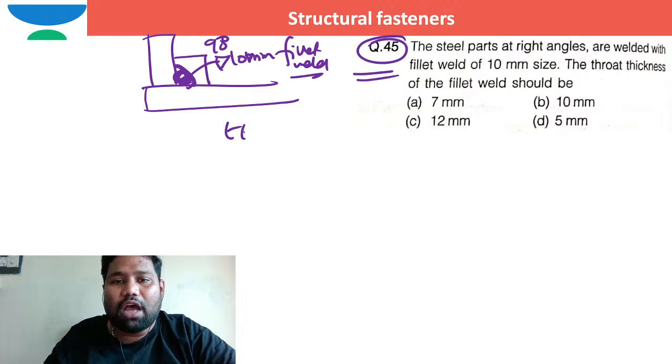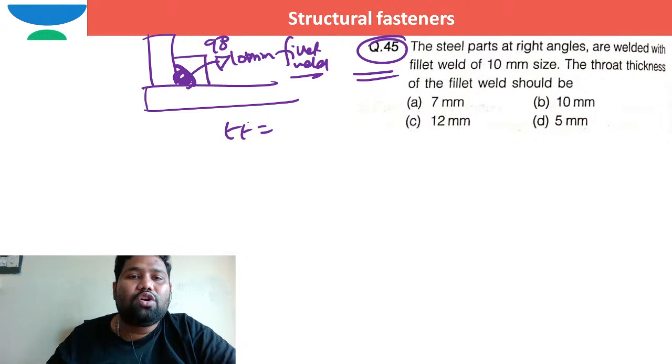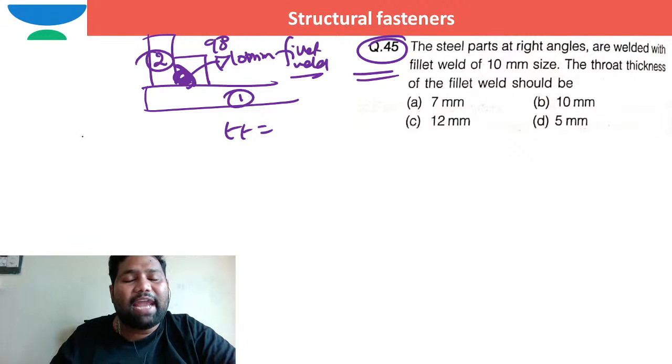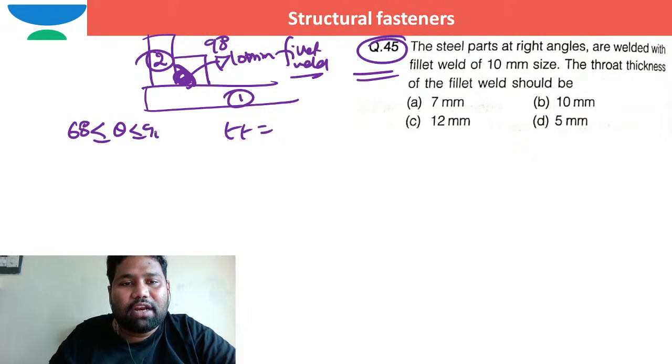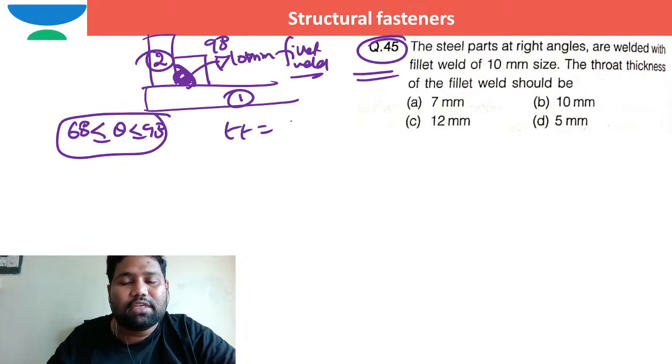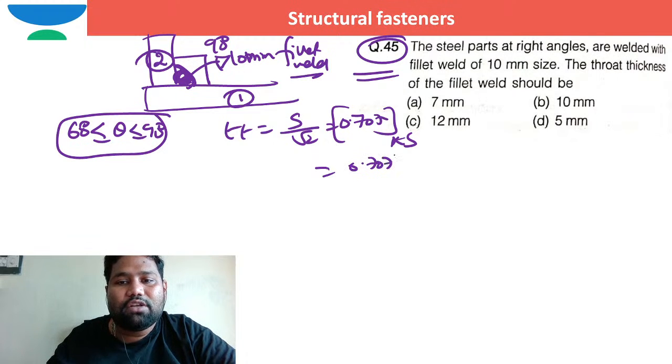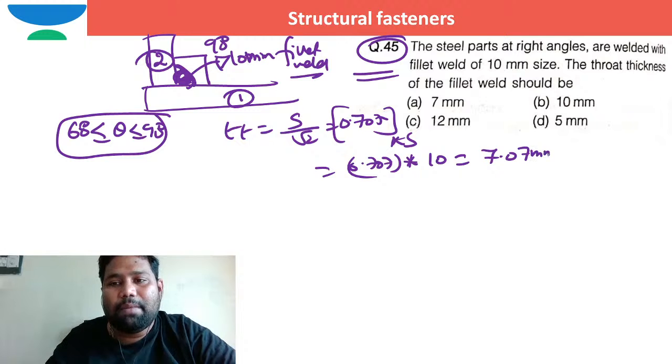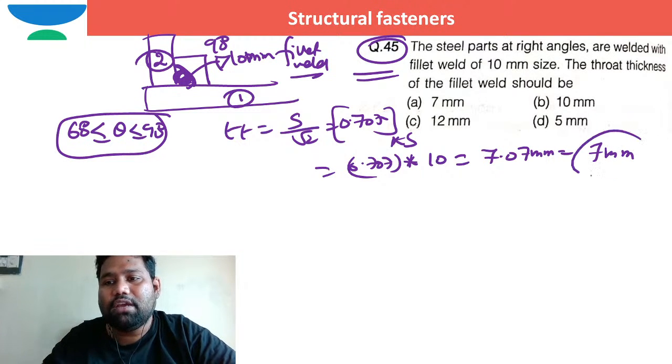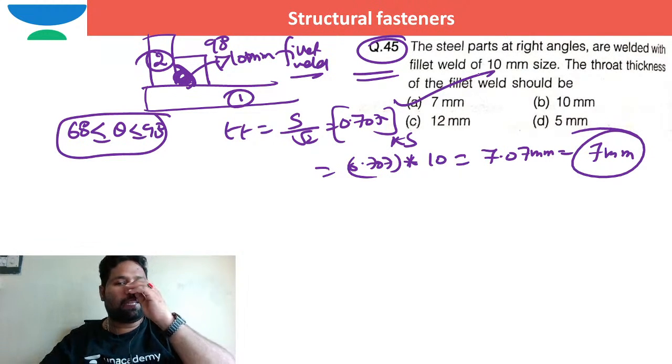And the throat thickness, how can we take the throat thickness? This is fusion surface 1, this is fusion surface 2. When the angle between the fusion surfaces is 60 degrees less than or equal to theta less than or equal to 90 degrees, throat thickness is S by root 2, which is 0.707 times S. So it is 0.707 times the size of weld, 10. So it is 7.07 millimeters, so I can say it is 7 millimeters. The final option is option A.